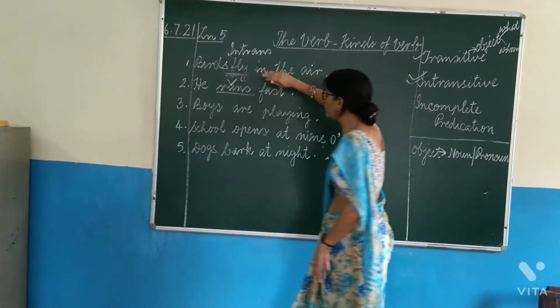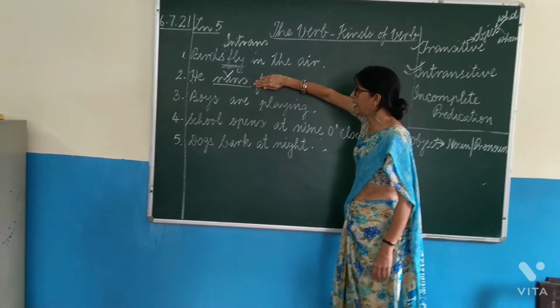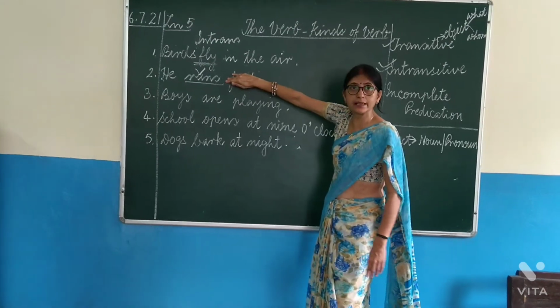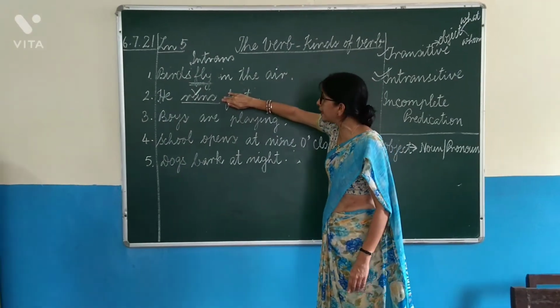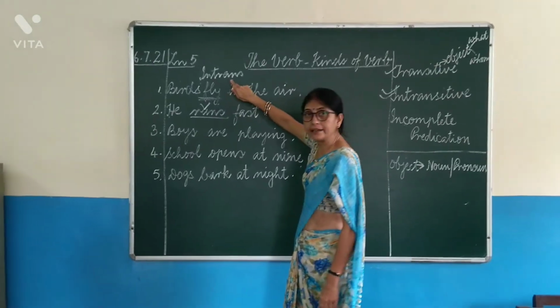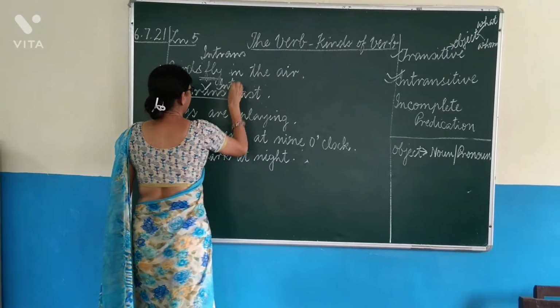So you are not getting any answer asking the question what or whom. So you will hide after the verb. Remember children, we have to hide after the verb. He runs is making complete sense. And when the verb is making complete sense, that means it is intransitive. So this is also intransitive.